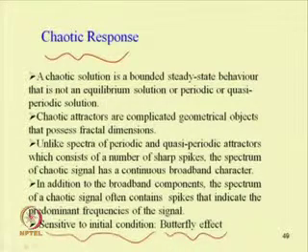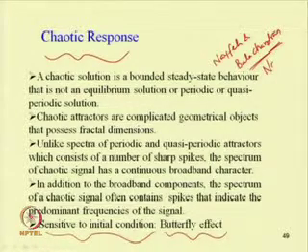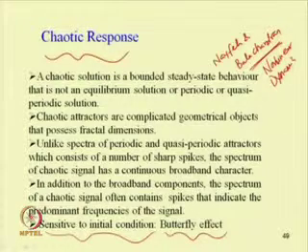To know more about this chaotic response, one may refer to the book by Nayfeh and Balachandran, Nonlinear Dynamics. These portions have been adapted from this book by Nayfeh and Balachandran, Nonlinear Dynamics.